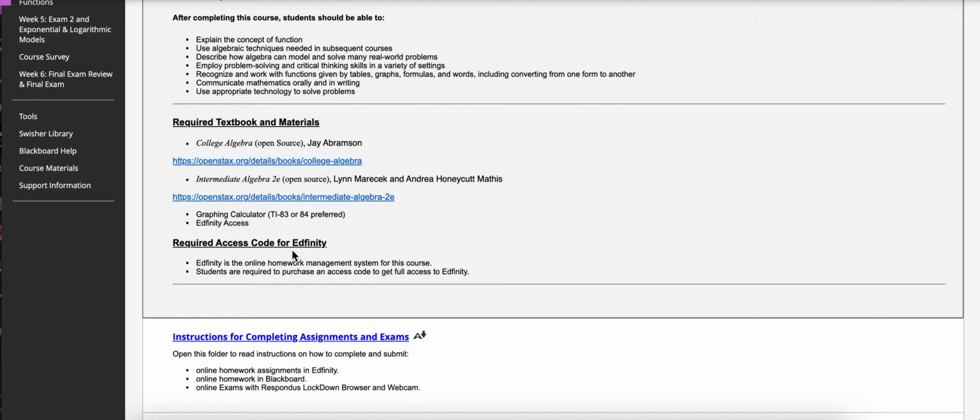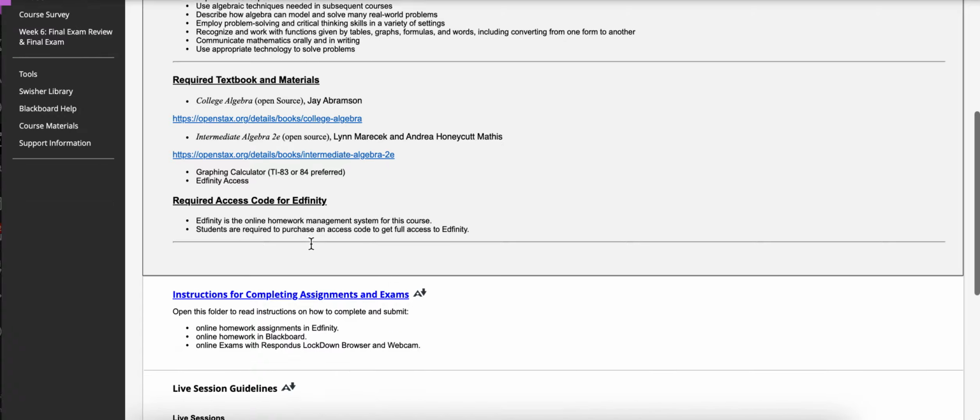You will have to purchase an access code for Infinity. Infinity is the online homework management system for our class, and that's where you're going to complete most of your online homework assignments. And I'll show you how to do that in just a second.